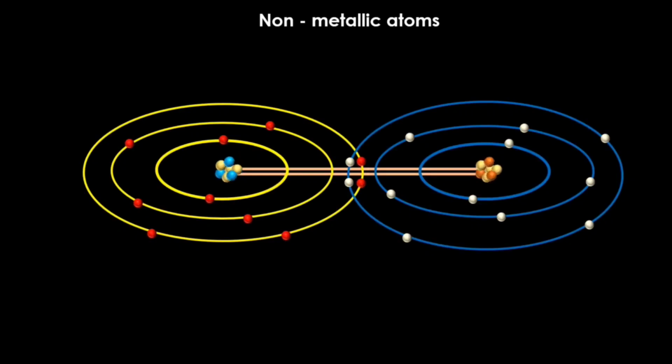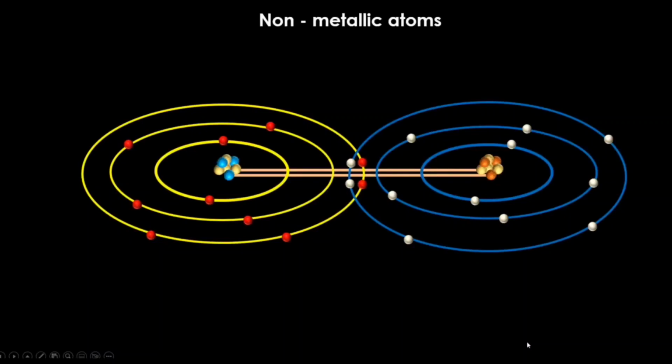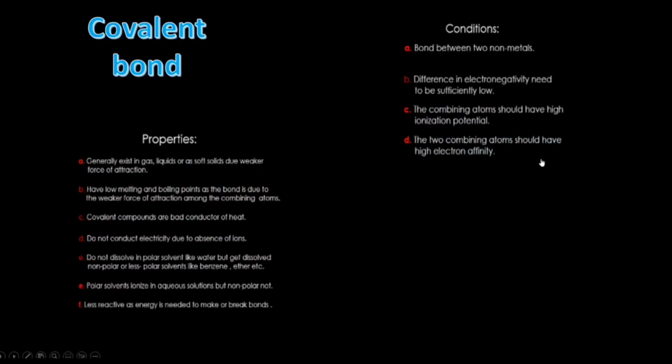It is the molecular force of attraction between the shared pair of electrons and both the nuclei which binds the two atoms together, forming the molecule of a new compound. The bond which is formed by mutual sharing of electrons is called the covalent bond, and the compound that is formed by this kind of bonding is called the covalent compound. Let's see the conditions that need to be fulfilled for covalent bonding.